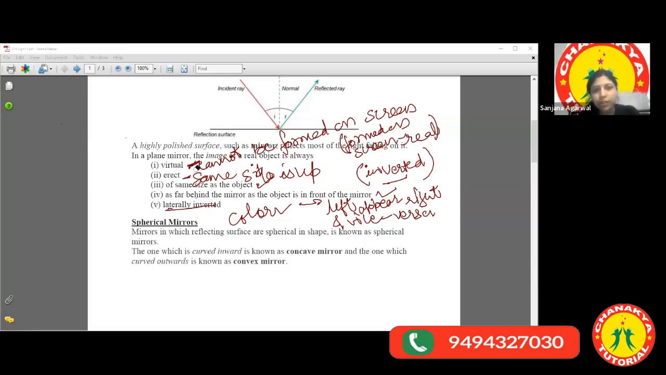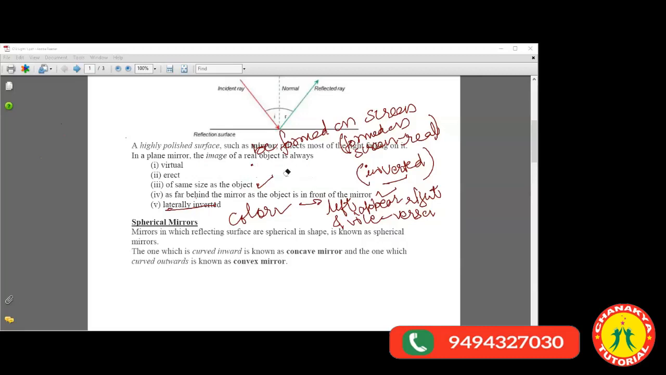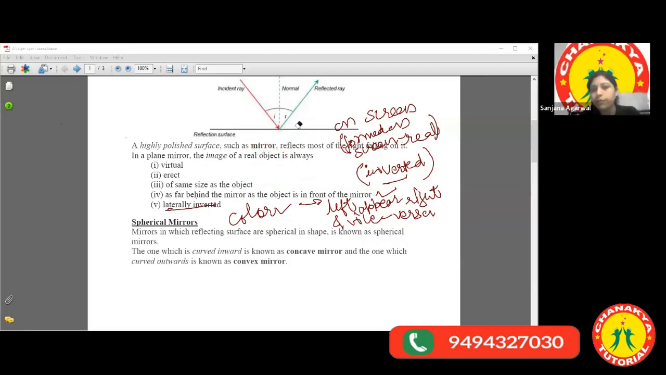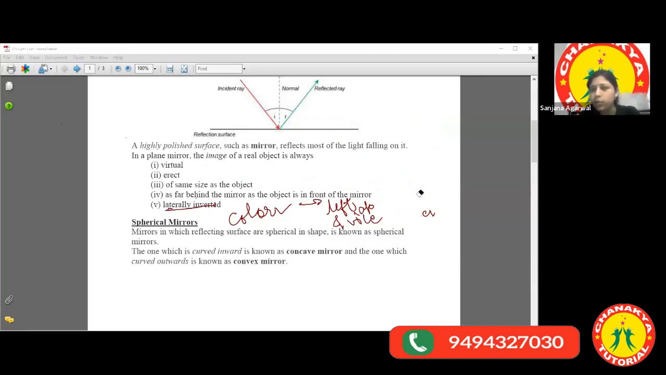But if I ask you to draw the image of a tree in a plane mirror, can you all do that? You have to show a tree. You can take a tree, a pencil or any object that is visible to you. You have to show how the image is obtained in a plane mirror by the ray diagram.